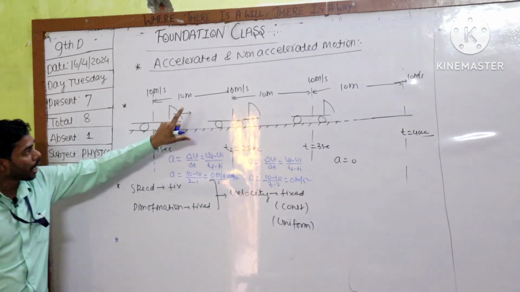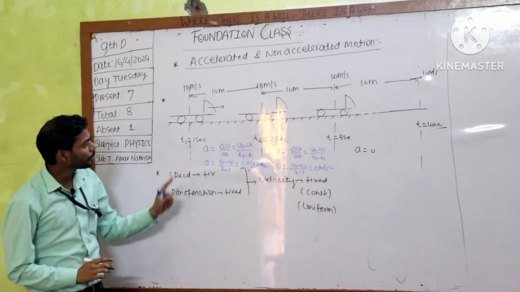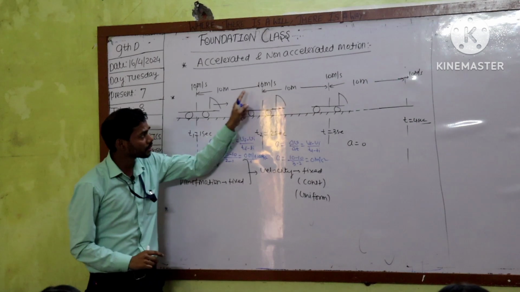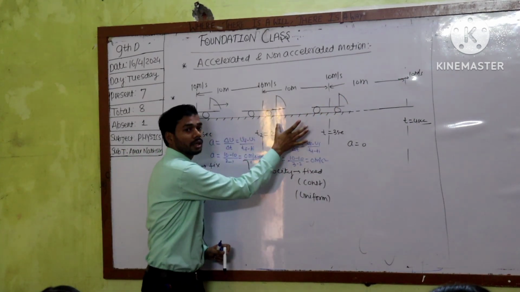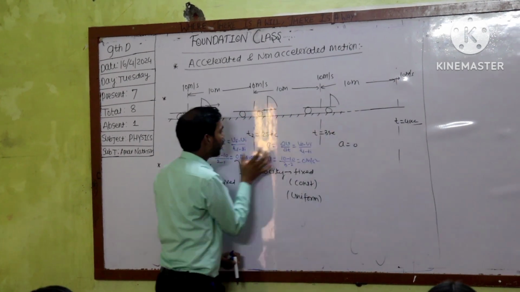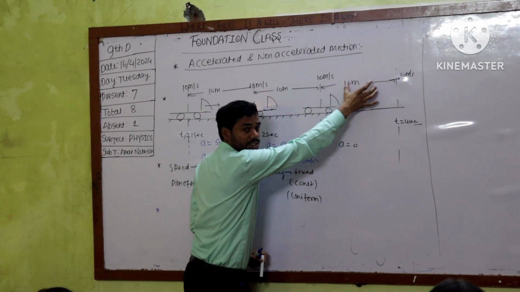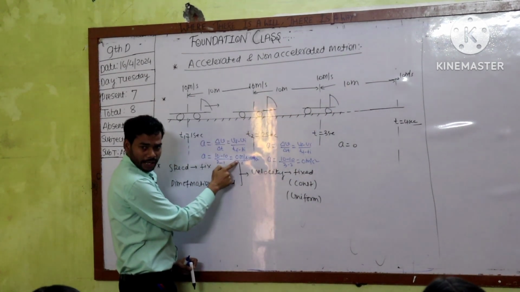So what can I conclude from this situation? In every 1 second, this body is covering an equal amount of distance, and this is possible only when there is no acceleration, and acceleration is 0.